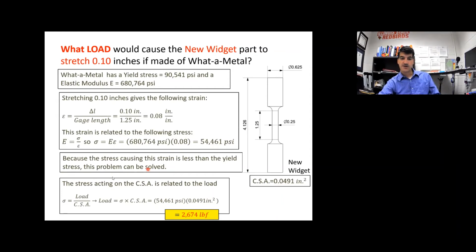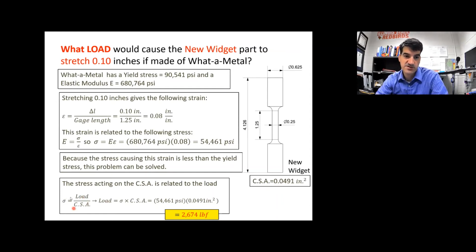So there's not much left. We can use the definition of stress because we know the value of the stress, and we can say, well, the stress is just equal to the load force divided by the cross-sectional area. And I know, or I can find the cross-sectional area, and now I know the stress from up here. So just rearrange this and solve for the load force.